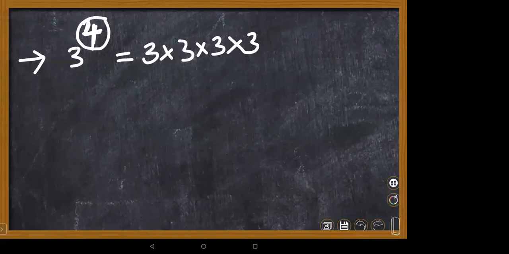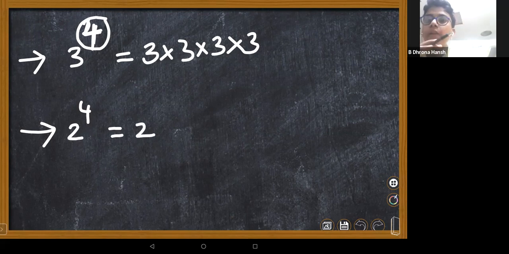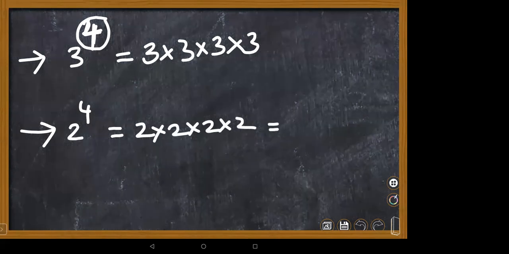Right? Shall I? 2 to the power 4. What is the value of 2 to the power 4, children? Yes. Ma'am, 2 to the power 4 is 2 into 4, ma'am. 2, 4 times, ma'am. So it's not 8, it's 16. This is your value, 16.